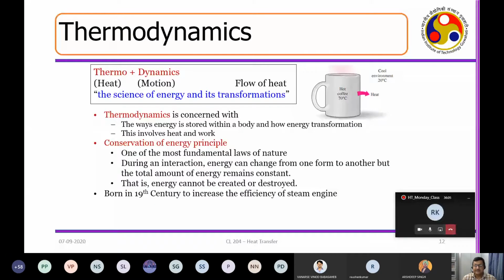Suppose you have a cup of tea or a cup of coffee. Slowly, if you leave it like this, what will happen? This cup of coffee will cool down, so you understand that heat is going out of it. Now, what is the mechanism? What exactly is the method? And how do I calculate how quickly this will cool down or heat up? Now you have CL203 where you are studying thermodynamics. I'm going to quickly take those matters which are important for our course.